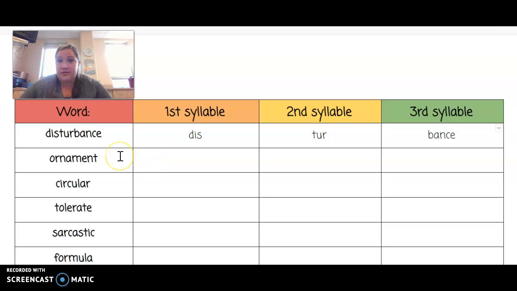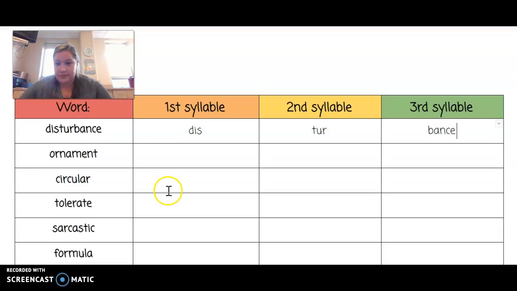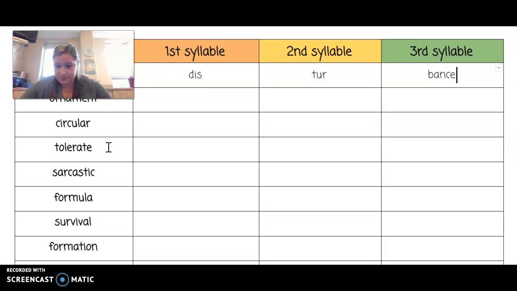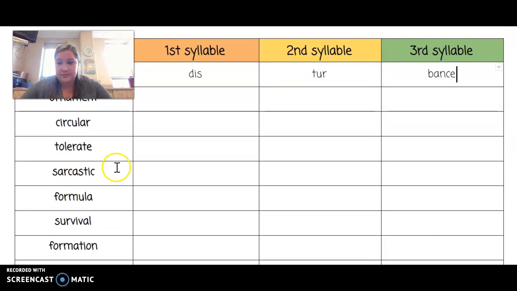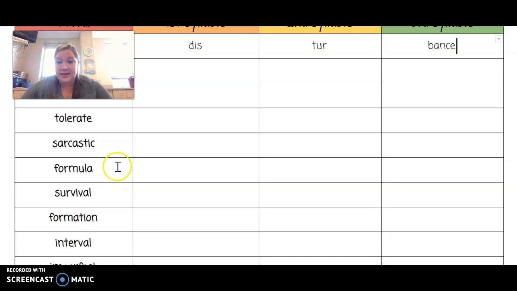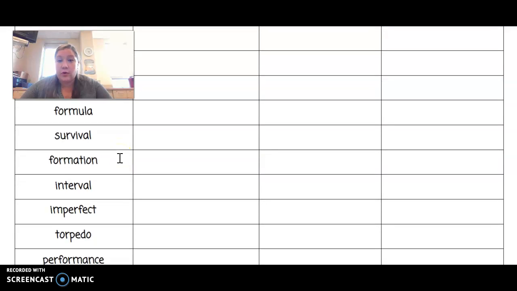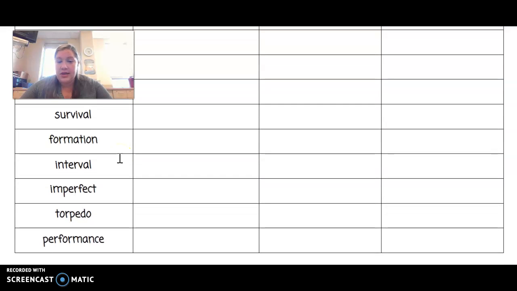You need to go through and finish this entire page. I'm going to read the words for you in case you're not sure. This word is ornament. This word is circular, tolerate, sarcastic, formula, survival, formation, interval, imperfect, torpedo, and performance.